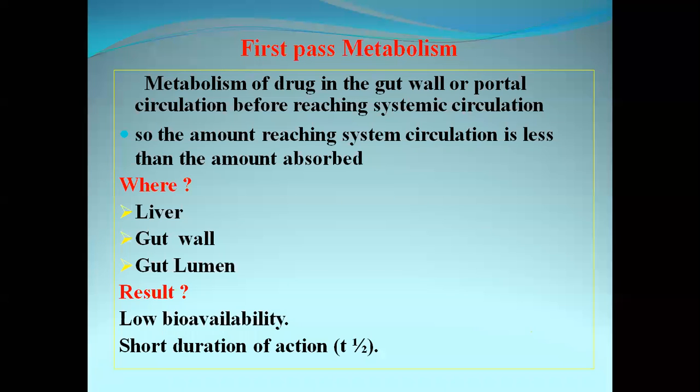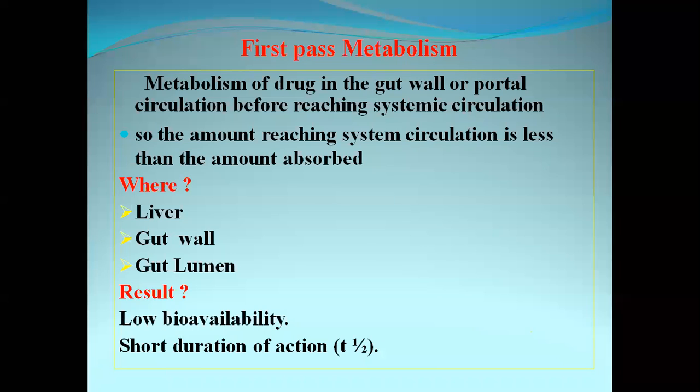If any drug has high first pass metabolism, then we won't give the drug through the oral route of drug administration. The best examples of drugs with high first pass metabolism are glyceryl trinitrate and morphine. Because of it, these two drugs are not given through the oral route of drug administration.